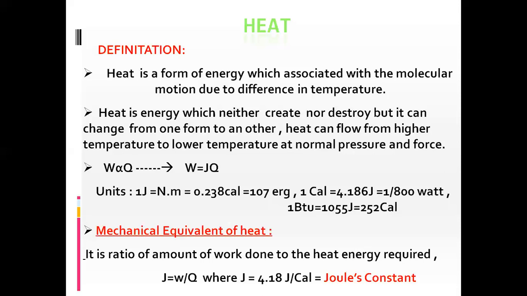It means when we apply a force of 1 Newton on a body and that body covers 1 meter distance, that is equal to 1 joule. Also 1 joule is equal to 0.238 calories. The calorie is the unit of energy in the CGS system. And 1 calorie is equal to 4.186 joules.